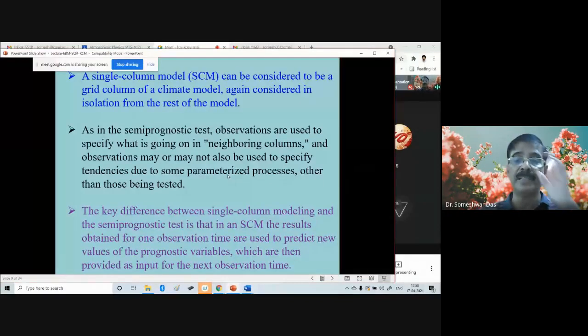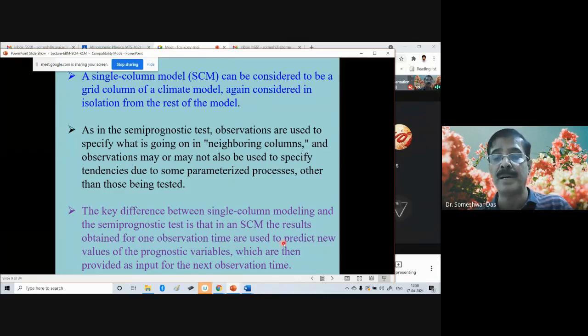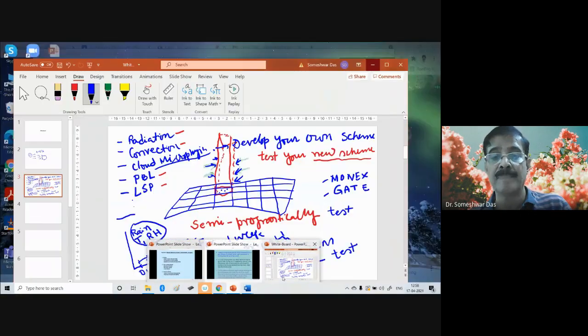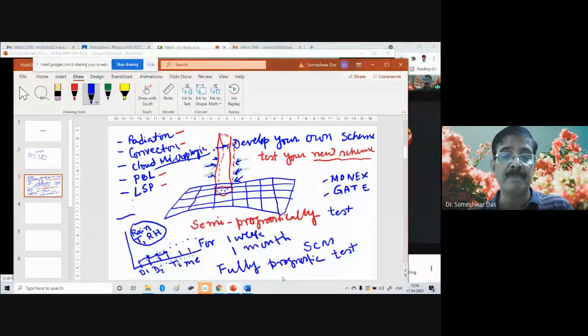The key difference between the single column modeling and the semi-prognostic test is that in a single column model, the results obtained for one observation time are used to predict new values of the prognostic variables, which are then provided as an input for the next observation time. As I have tried to explain to you now on the blackboard, for each time step, we try to integrate the model time step by time step, and for each time step, we have got the observations. So we prescribe the new observations and go on to the next time step. Okay, this is what we do.